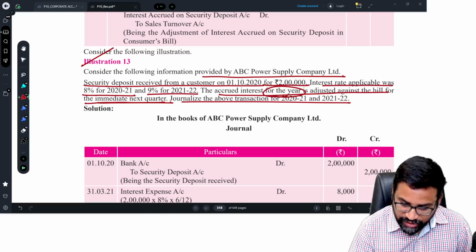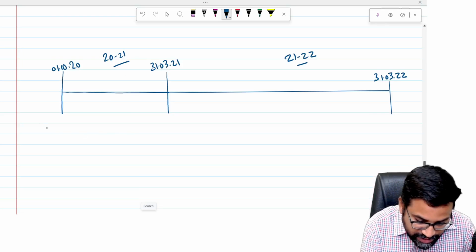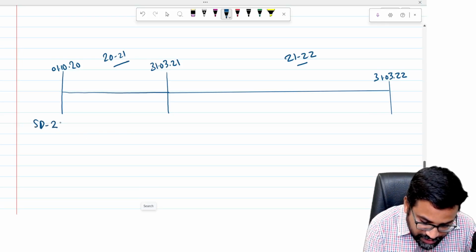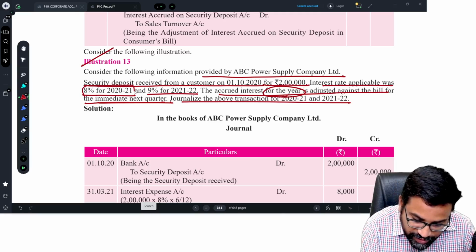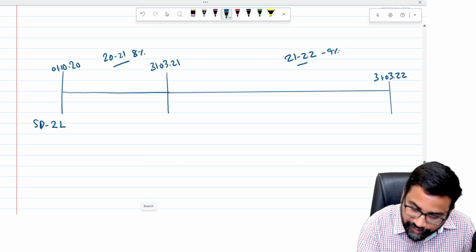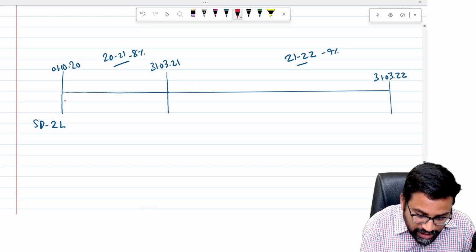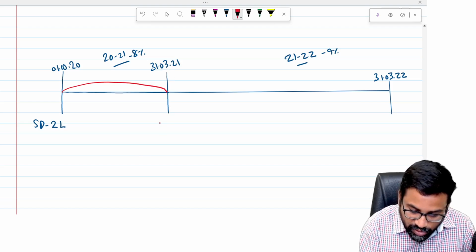So 2021-22. See, on 1st October 2020 the electricity company received a security deposit of 2 lakhs. The rate of interest in the year 2021 is 8%, sir. This year it is 9%. Okay, now you tell me, suppose the first year is completed, by the end of the year what will be the interest